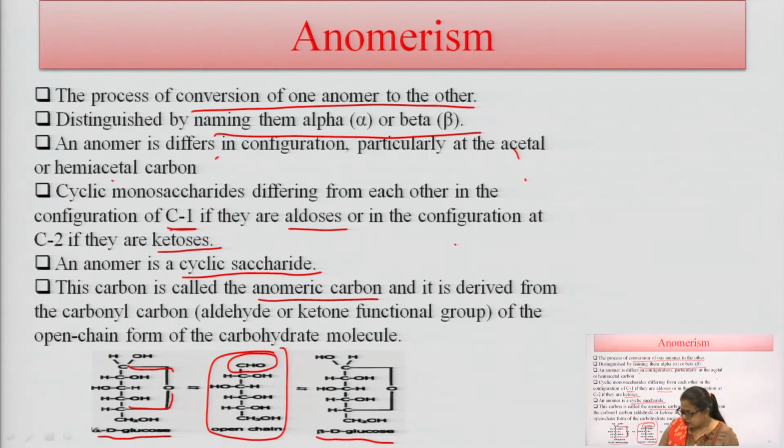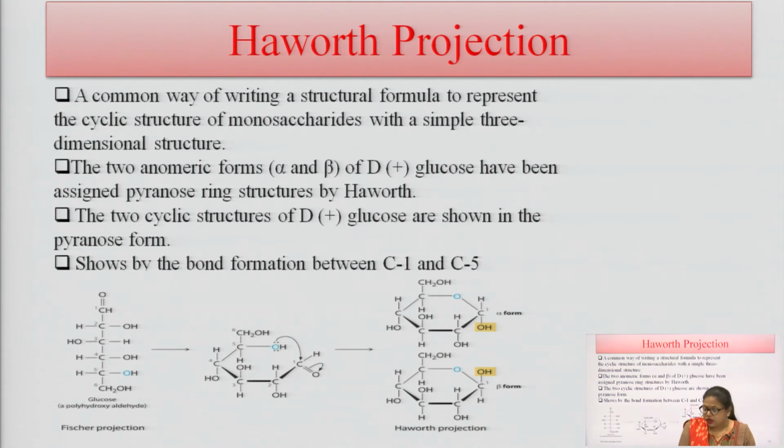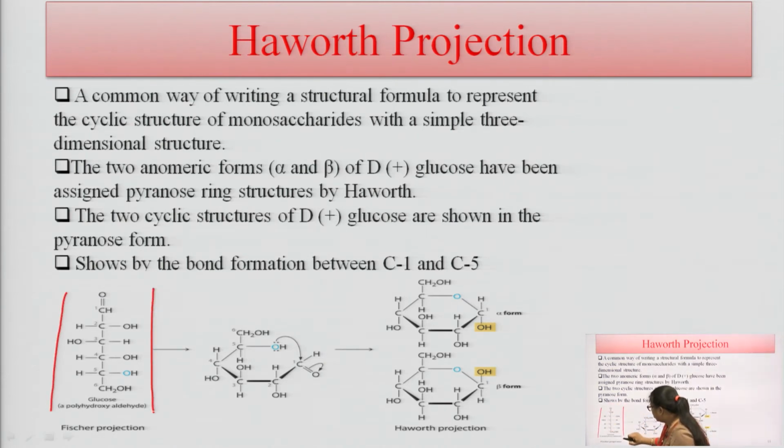So, next is the Haworth projection, a common way of writing structural formula to represent the cyclic structure of monosaccharides. This is the general open chain structure or Fischer projection of glucose, and when this glucose structure reacts with this fifth oxygen, it forms a cyclic structure here.